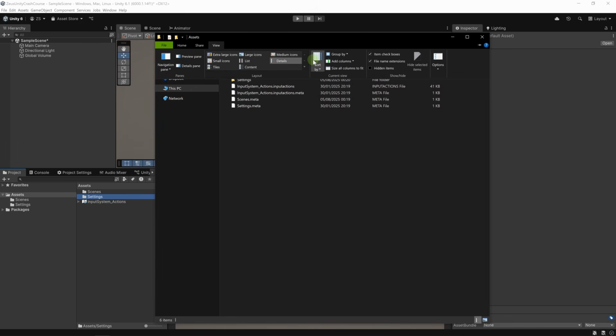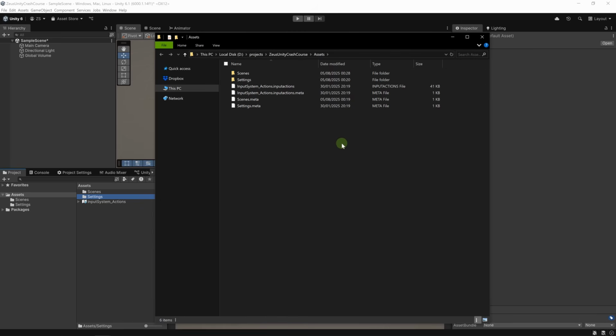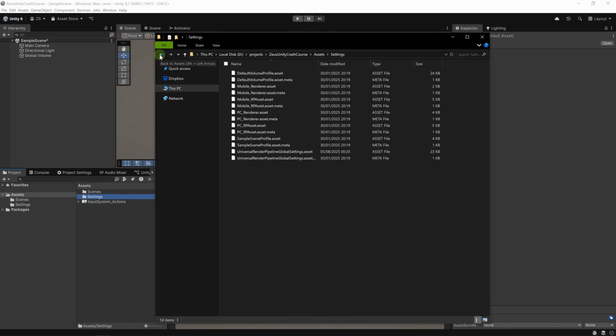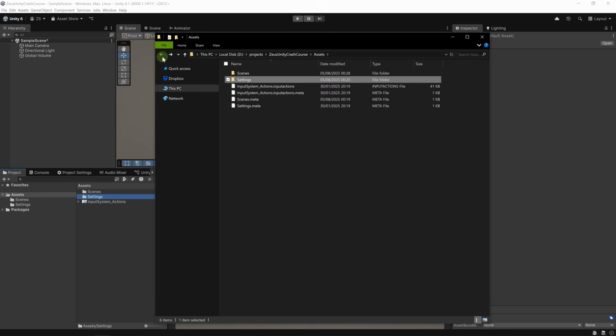Make sure that you can see the file name extensions for every file that we have in our project and every folder. Unity creates a .meta file. I'm showing you this just in case it startles you a little bit. This is completely normal. It's a way for Unity to identify each file and keep track of it.